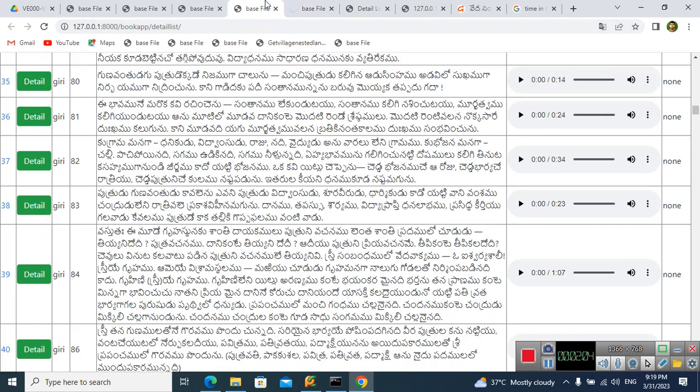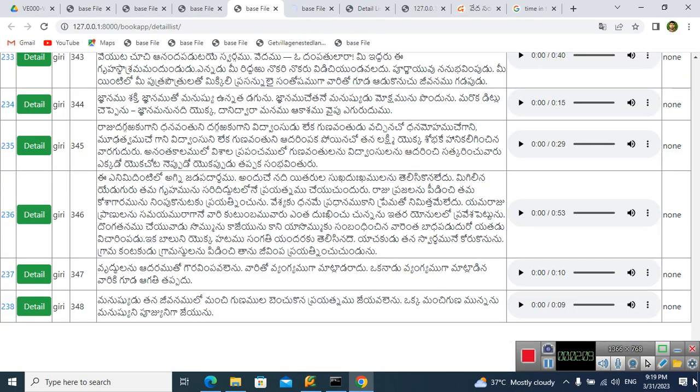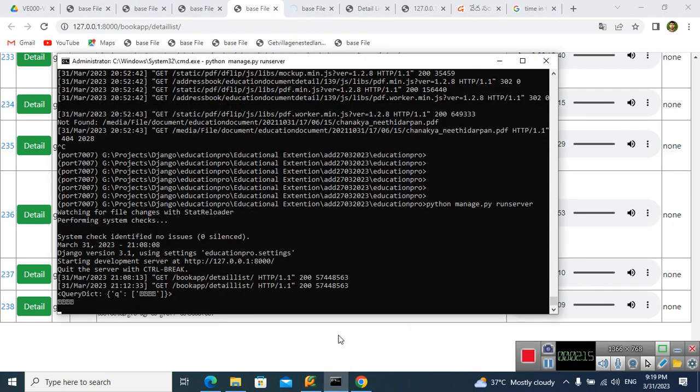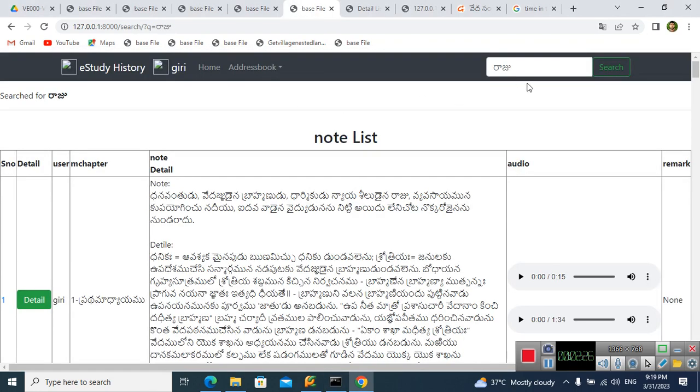So here the total is 238 associated records. The query time depends on the configuration of the hardware and RAM, and on the processing of the records. The searched keyword gets back the information from the tatparyas, and as usual the vivaranas, as the result.